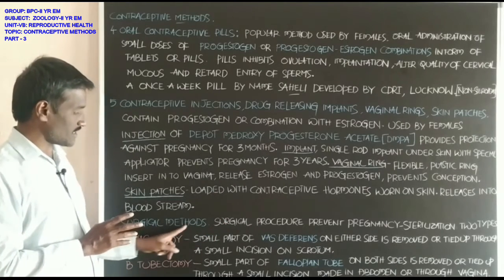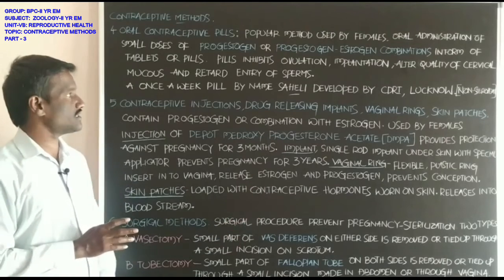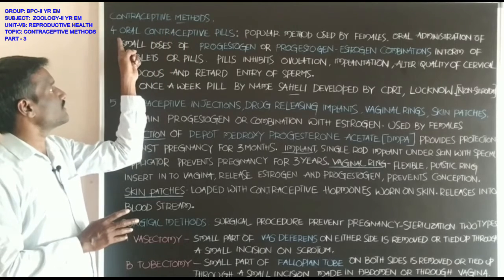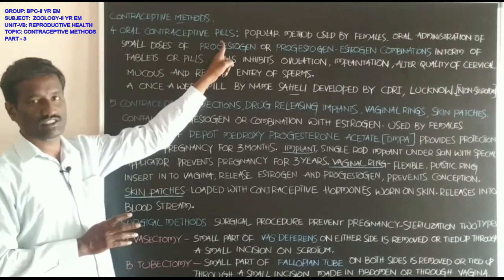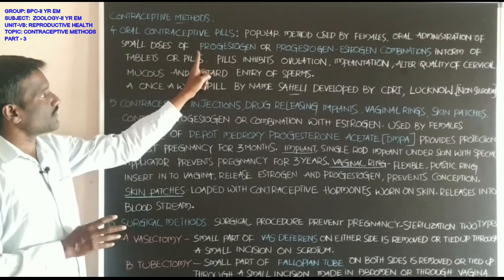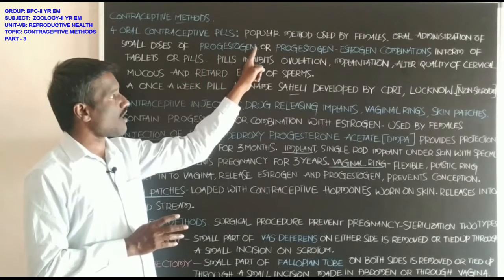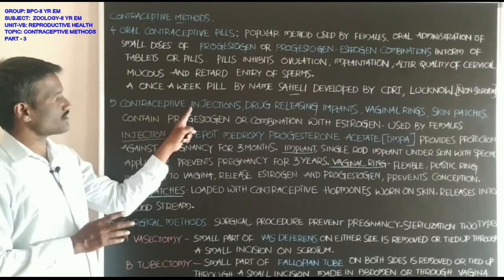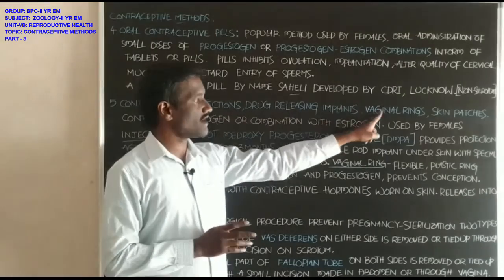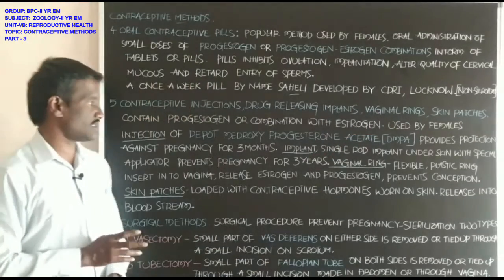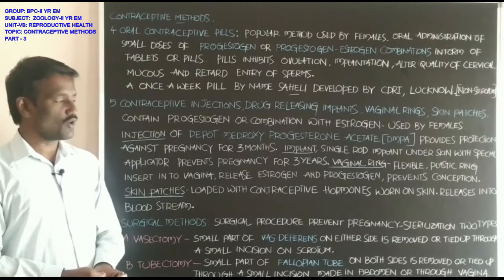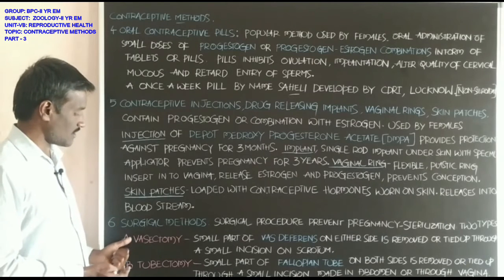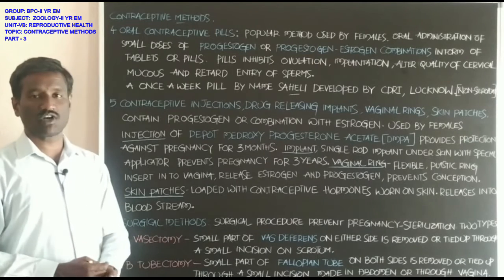Vasectomy and tubectomy are the surgical methods, also called sterilization. These are some of the contraceptive methods. The fourth is oral contraceptive pills, which contain progestogen or progestogen-estrogen combinations. Then contraceptive injections, drug releasing implants, vaginal rings and skin patches are other types of contraceptive methods. And then the surgical methods, which are of two types: vasectomy and tubectomy.